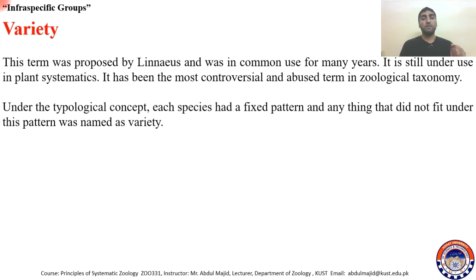Under the typological species concept, each species has a fixed pattern. All species have a fixed pattern, and if there is any change or any difference there, they called it a variety. But when evolution was accepted, this term variety was abolished, as it had become controversial.